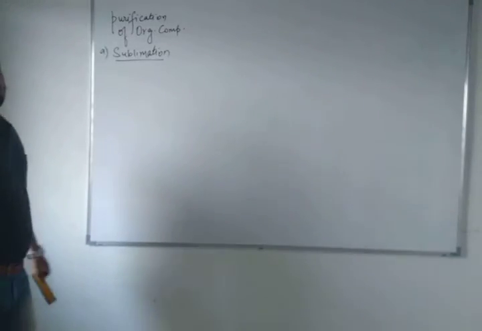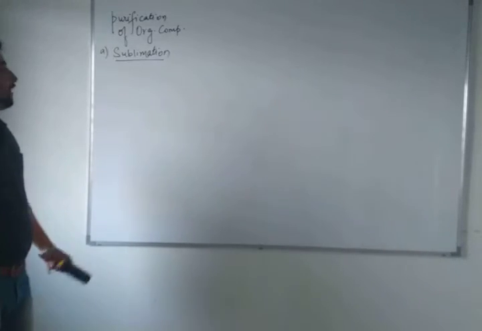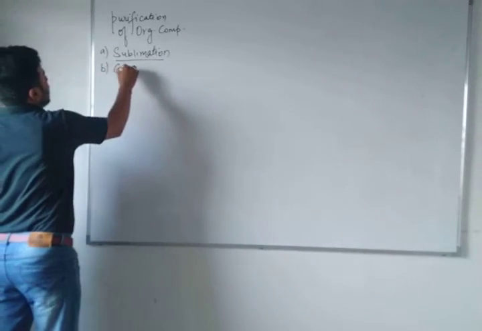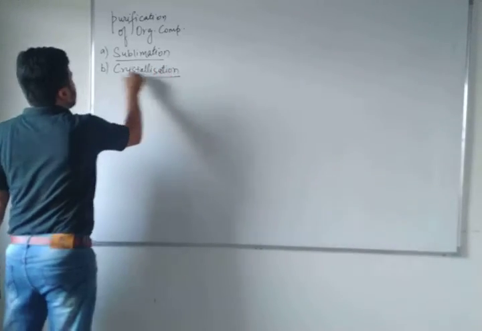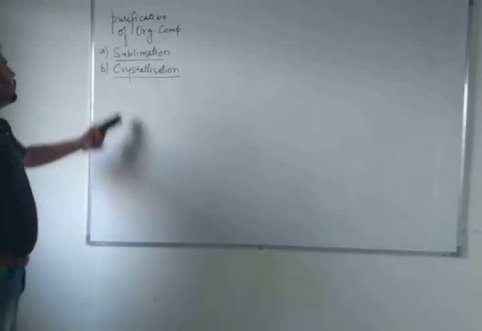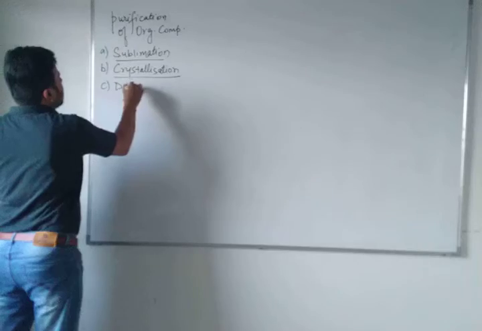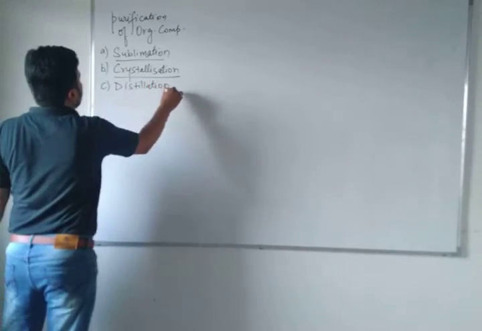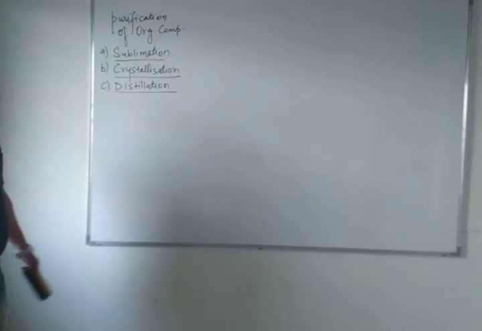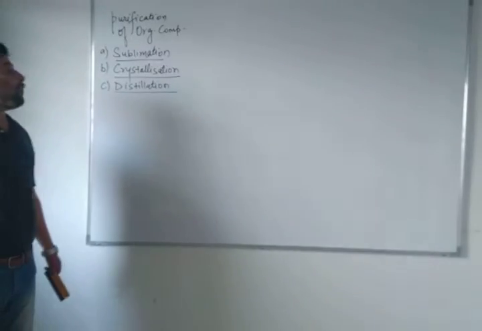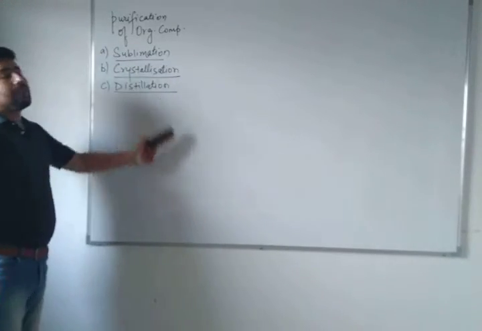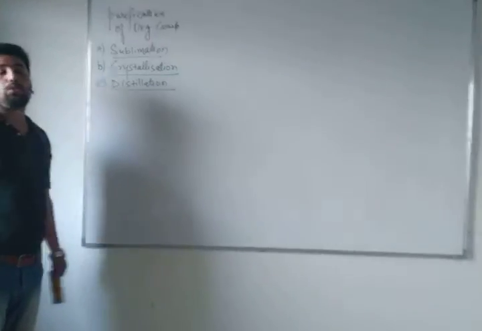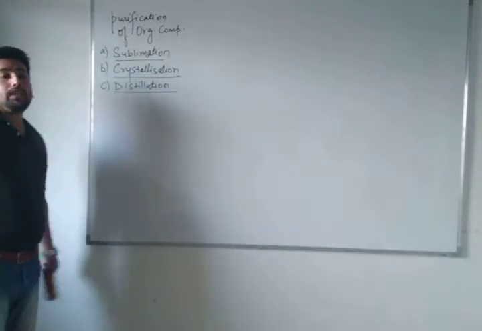For example, separation of iodine from naphthalene, that's sublimation. Second is crystallization. The crystallization process is specially used for volatile and non-volatile compounds, such as sugar crystals or salt crystal formation. Third one is distillation. Distillation is of two types, simple distillation and fractional distillation. In simple distillation, volatile liquids having a high difference of boiling points are separated, and those with a low boiling point difference are separated through fractional distillation, for example crude oil.